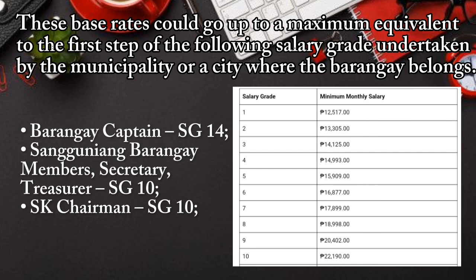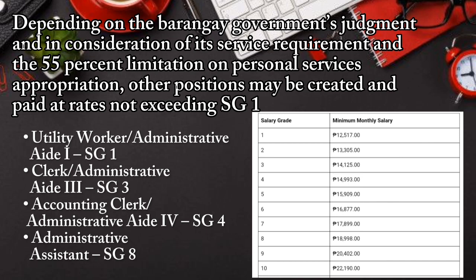representatives are also entitled to receive reimbursement for reasonable travel and incidental expenses. In addition, the SK chairman will receive 600 pesos and the punong barangay 1,000 monthly, depending on the barangay government's judgment and in consideration of its service requirement and the 55% limitation on the personal services appropriation. Other positions may be created and paid at rates not exceeding salary grade 1.